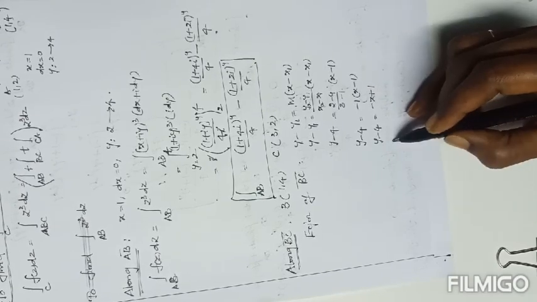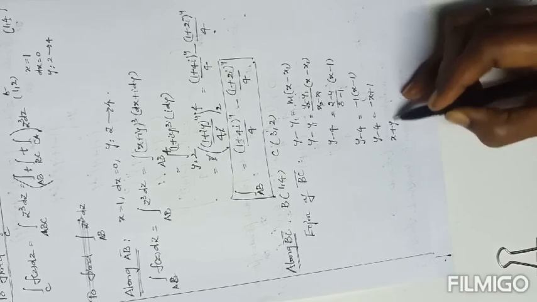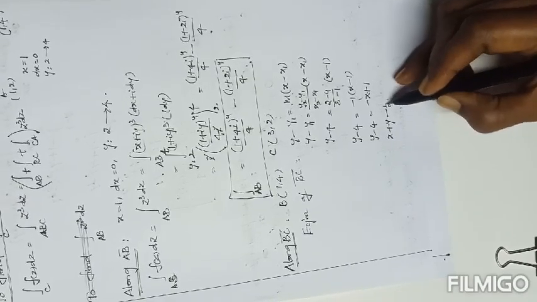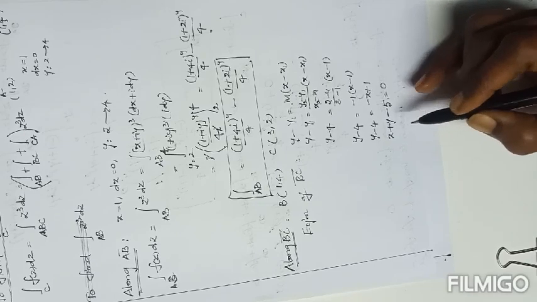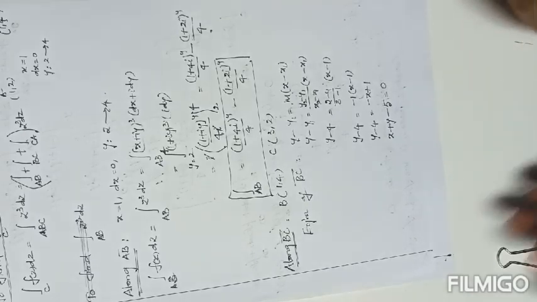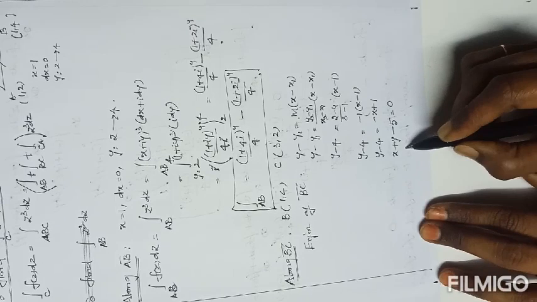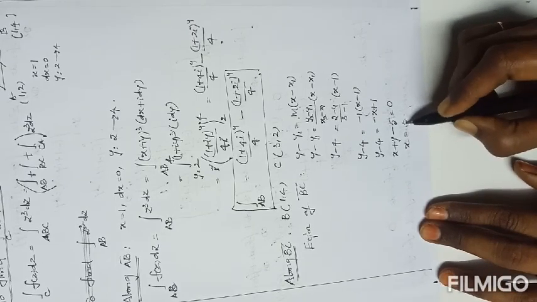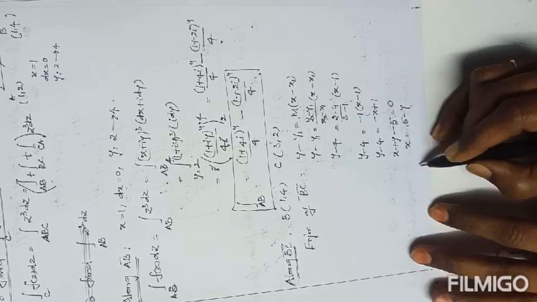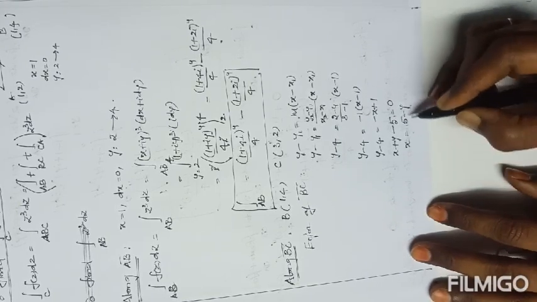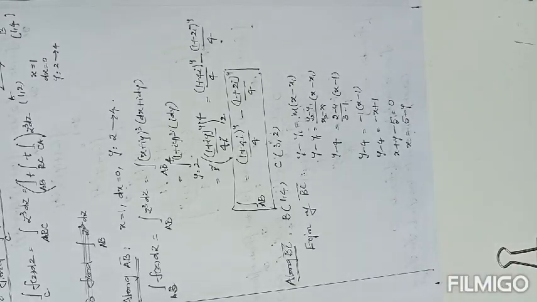Y minus 4 equals minus x plus 1. Write all terms on one side: x plus y minus 4 minus 1, here it is 5. You can define from this either y or x. So here x equals 5 minus y. Now from this you can define dx also, by differentiating with respect to y on both sides.